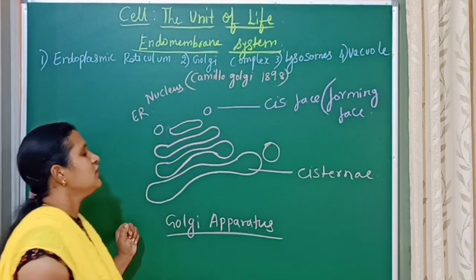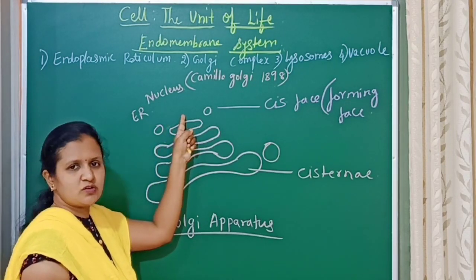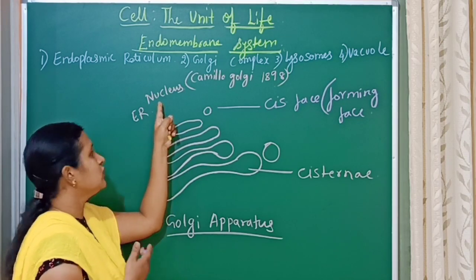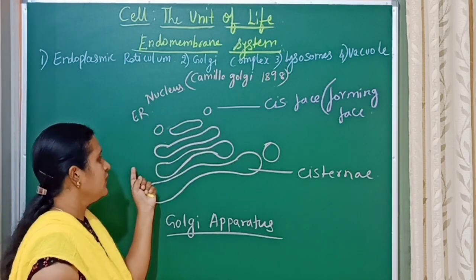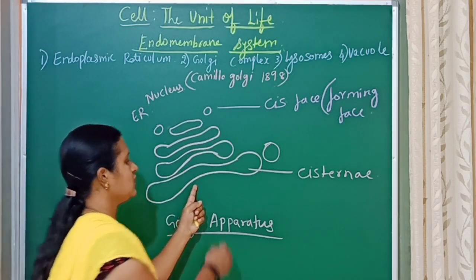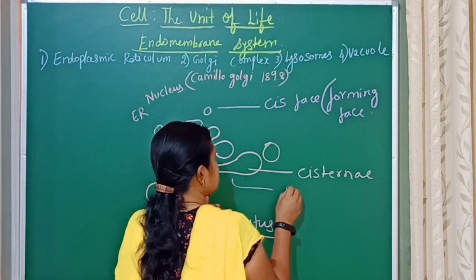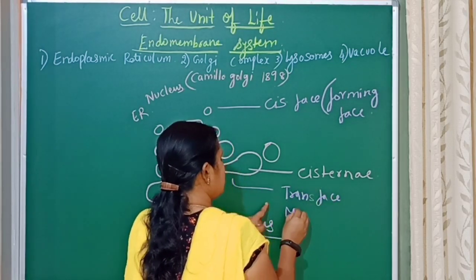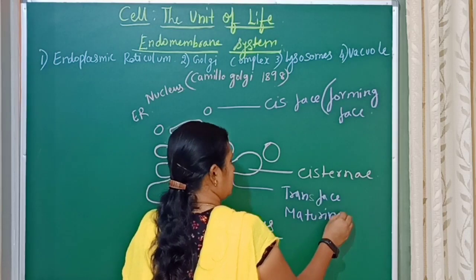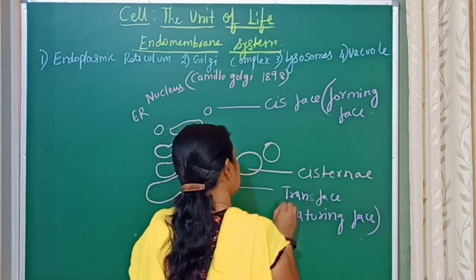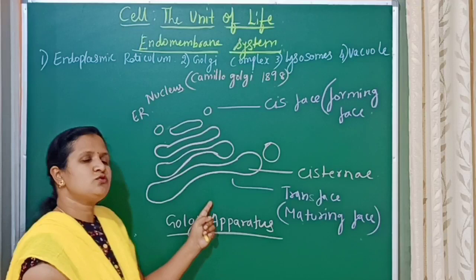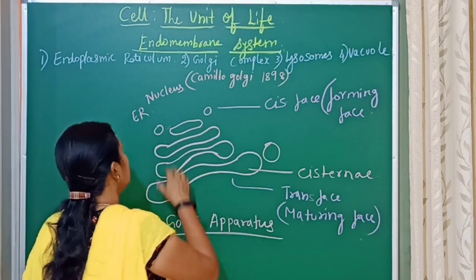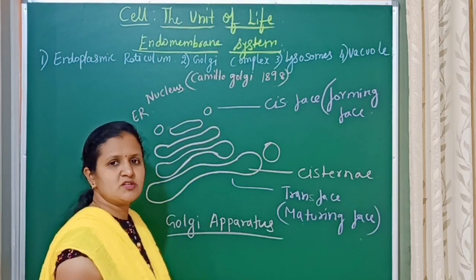The other face is called the trans phase, or maturing phase. It will face towards the plasma membrane, while the cis phase faces the nucleus or the endoplasmic reticulum.